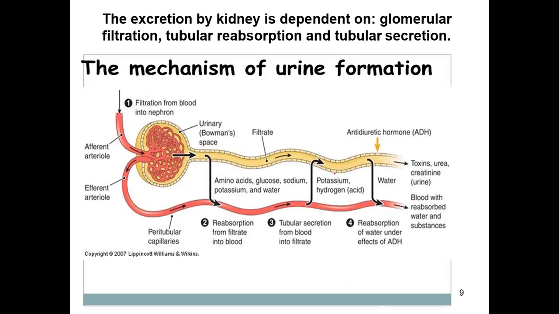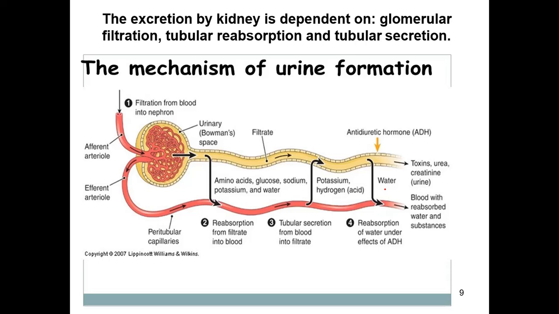And when it comes to the ascending loop of Henle, again the symporter system of sodium, chloride and potassium is taking place, through which reabsorption will take place. So before reaching the collecting tubules, the body will assess the hydration or isoosmotic pressure. If there is any variation, the water will be reabsorbed.